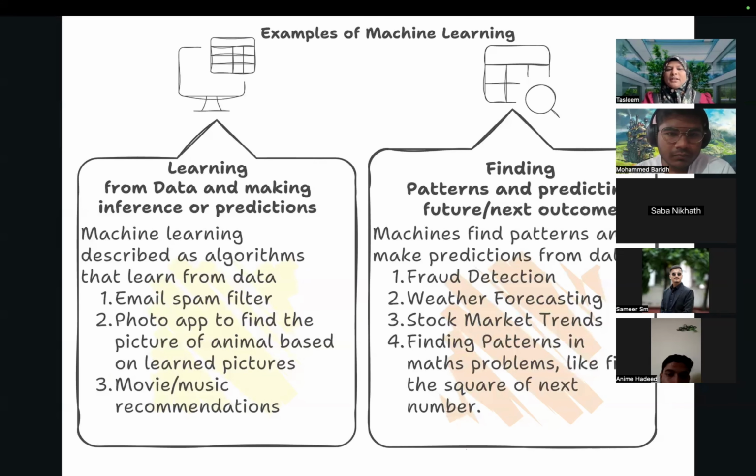Okay, and if you give any picture to the machine, it will be able to identify whether it is a picture of a cat or a dog or any animal which it has already learnt. If you give a picture of an animal which it has not learnt, it will not be able to identify. Based on the existing learning and the patterns, it will be able to give predictions or output. Right now models are so accurately giving the output that it is almost reaching 100% accuracy. But still there are chances that it might go wrong in predictions.